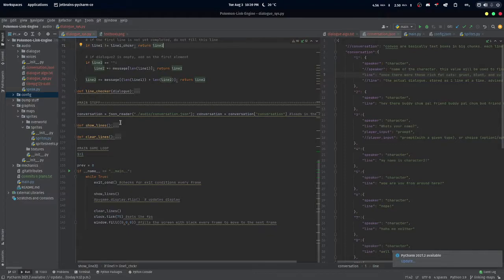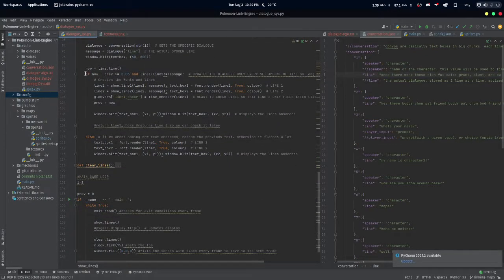So what happens is, I'm going to show lines. Normally this is what's happening. It creates line 1, and then it renders the text. Then it does the same with line 2. Normally, while line 1 isn't complete and it's shorter than the line limit, line 2 will just return nothing, right? Afterward, as line 1 goes along, once it hits that limit, then line 1 will stop updating, right? And line 1 will just stay how it is.